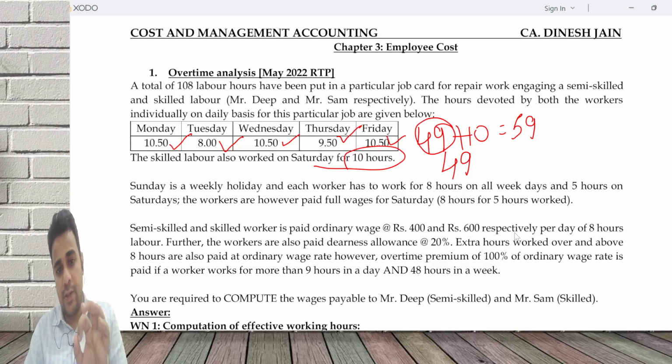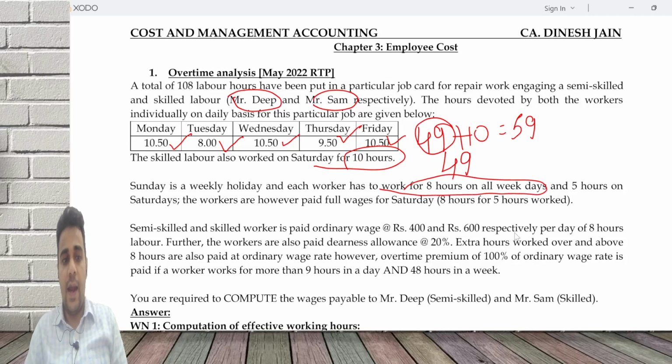The skilled person also did another 10 hours on Saturday. So put together, 59 hours by the skilled labor, and the semi-skilled labor has worked for 49. The semi-skilled is Mr. Deep and skilled is Mr. Sam. Sunday is a weekly holiday and each worker has to work for 8 hours on all weekdays, 5 hours on Saturday. Workers are paid full wages for Saturday, 8 hours for 5 hours worked. So the policy is that you will have to work for 8 hours on all weekdays and 5 hours on Saturday.